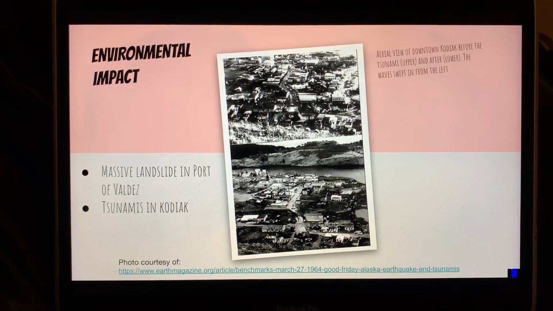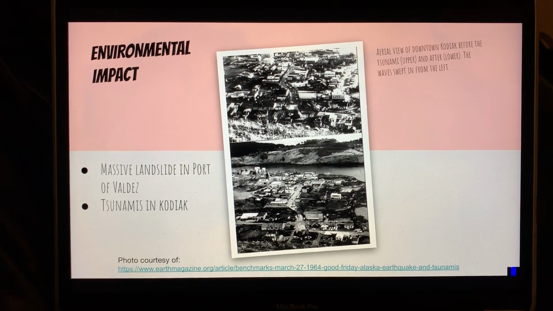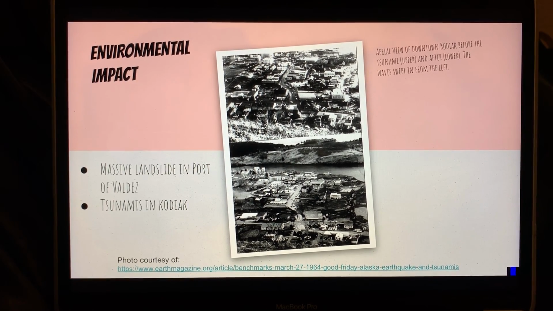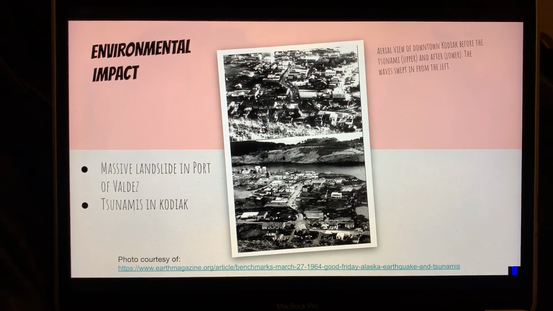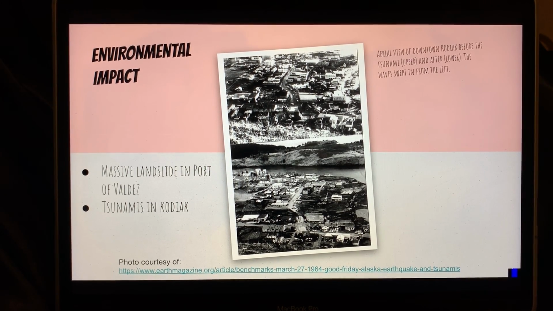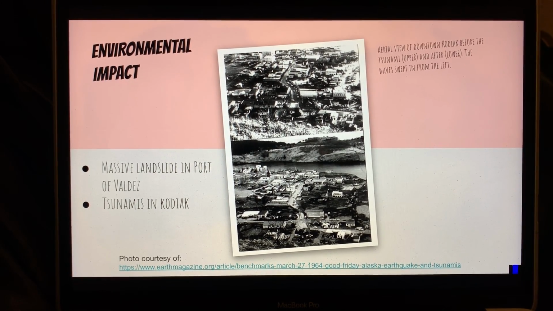There was a massive landslide in the port of Valdez because of the Good Friday earthquake. It washed away the waterfront area of Valdez. The entire town was deemed unsafe for living, so everyone in the town was forced to relocate to a safer location that was 4 miles away. This took up to 3 years to achieve.